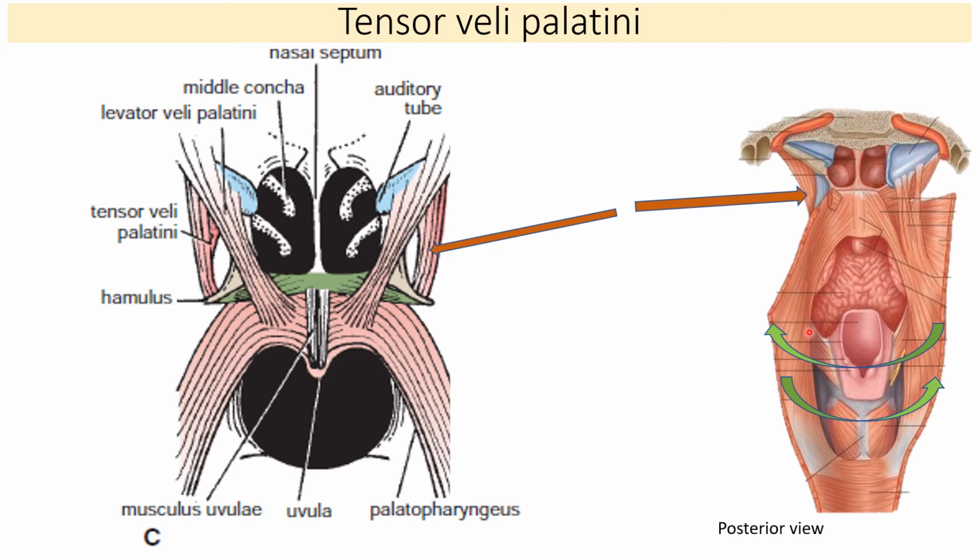And what we are doing in this picture on the right side, this is the posterior view. The part of the skull from the posterior aspect is removed and we have cut open the pharynx. So if we approximate these two cut edges of the pharynx, we are going to get the tubular covered portion of the pharynx. Fine. So after we take the midline incision and separate the walls of the pharynx,